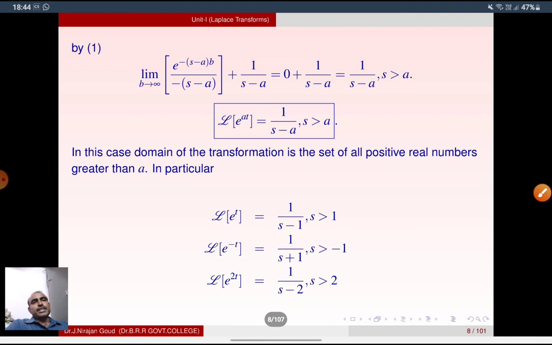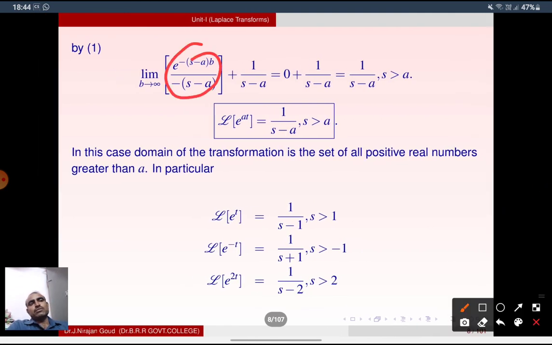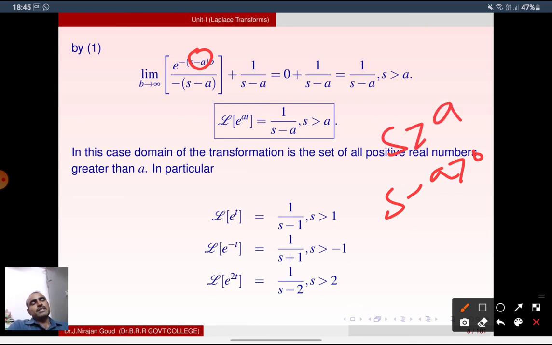Next, limit b tends to infinity of e power minus of s minus a into b by minus of s minus a, plus 1 by s minus a. If you apply b tends to infinity, this becomes e power minus infinity, that is 0. 0 plus 1 by s minus a, that is 1 by s minus a. When? If s is greater than a. If s is greater than a, then s minus a is positive.